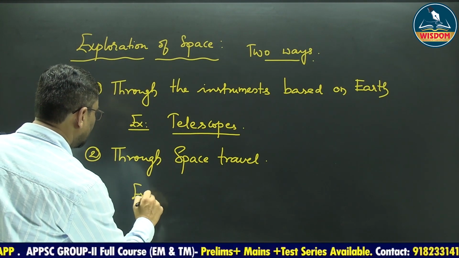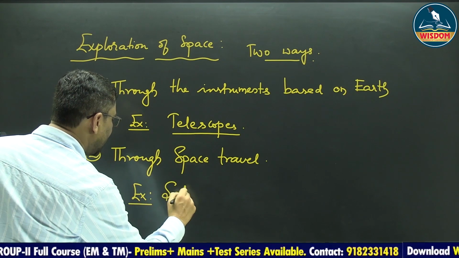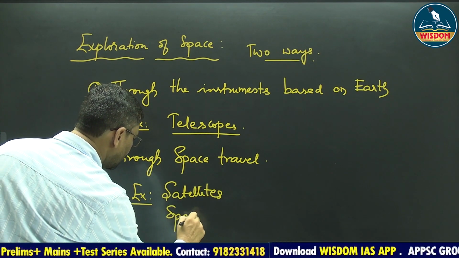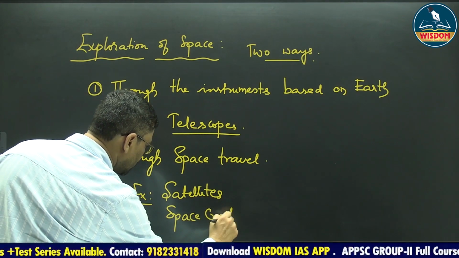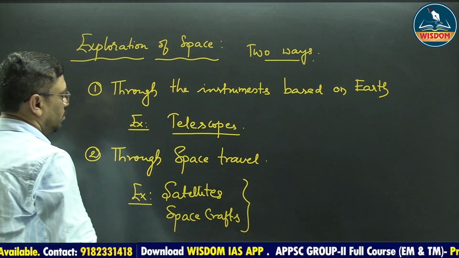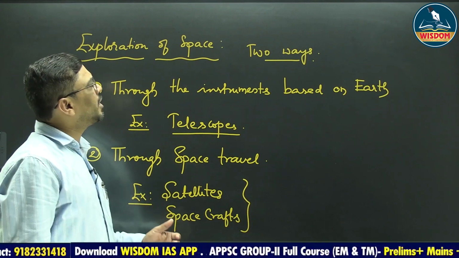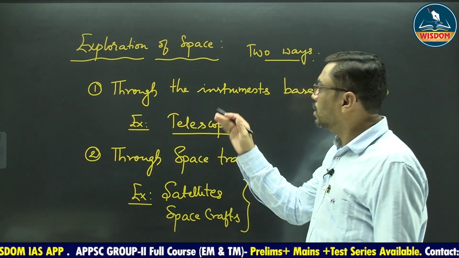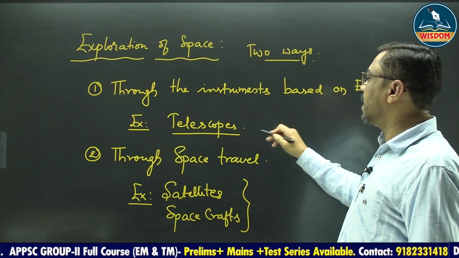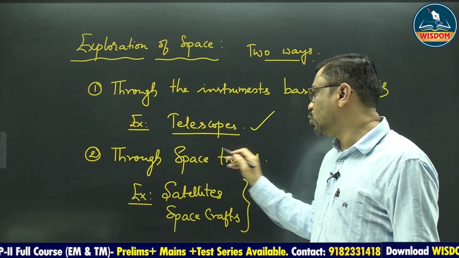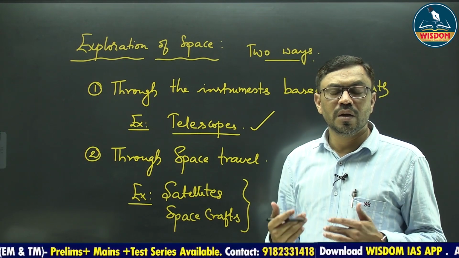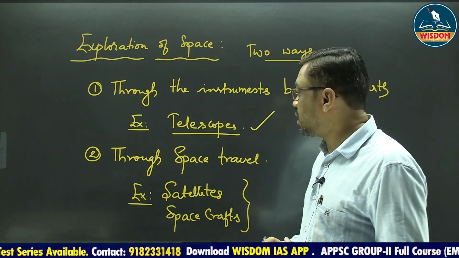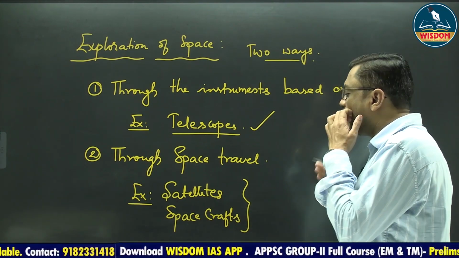For example, various types of satellites, spacecrafts can be launched for the exploration. So the exploration of space can be done through two ways. One is through the instruments based on the Earth, like by using telescopes, and through space travel, that means by launching various types of satellites, spacecrafts into the outer space.